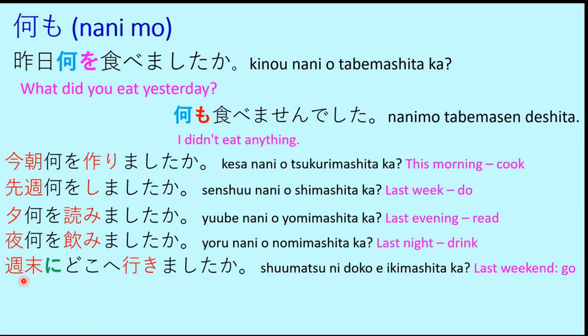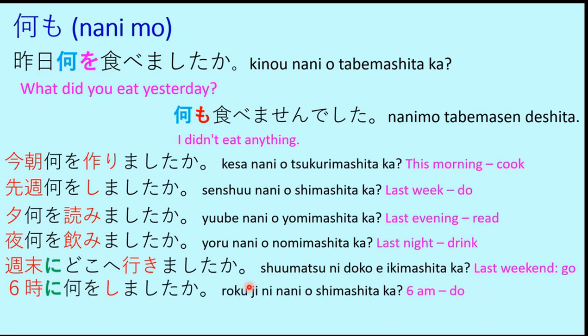Ayobi, suyobi, getsuyobi. For those cases, we have to use the ni particle since those are specific times or specific days. So, shumatsu ni doko e ikimasu ka? That means, where did you go last weekend? This is the meaning. Where did you go? Doko e ikimashita ka? Where did you go last weekend?